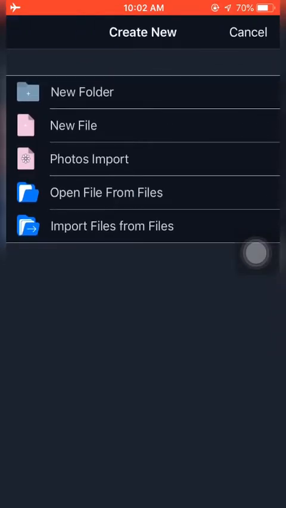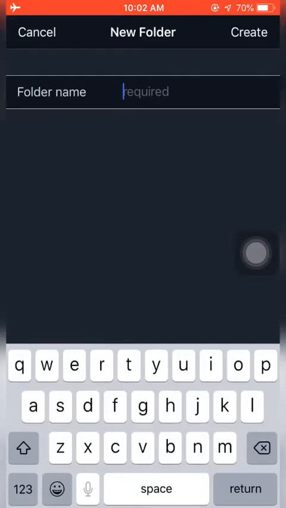Let's take it further. We are creating a folder, and we are calling this folder HTML. This folder will be the folder that will contain all our HTML files. So let me click on create.